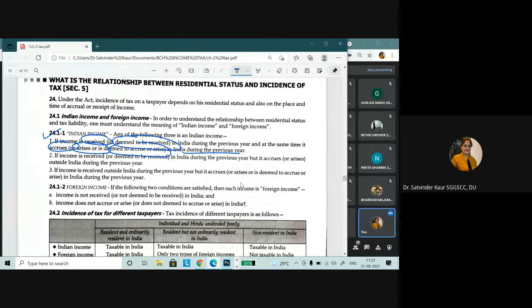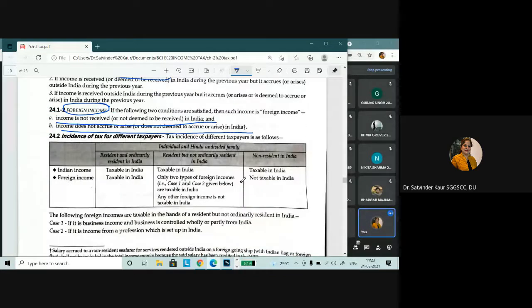These details we'll discuss now. Then foreign income is that which is not received or deemed to be received in India, or which does not accrue or arise in India. We'll discuss the concept of what we understand by deemed to accrue or arise in India.